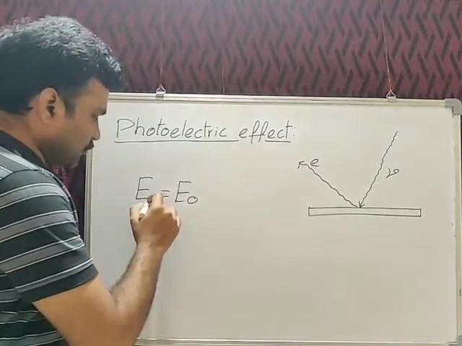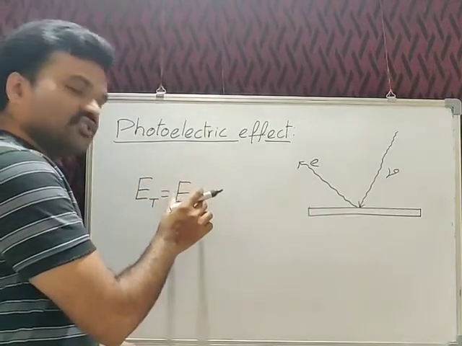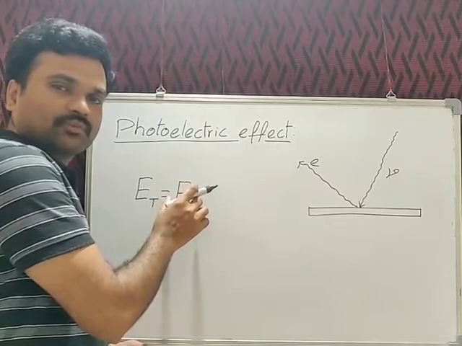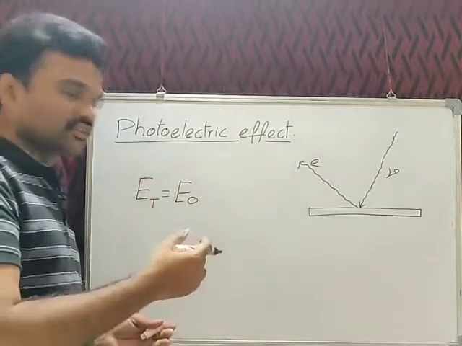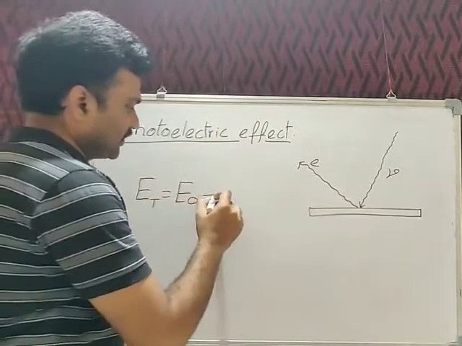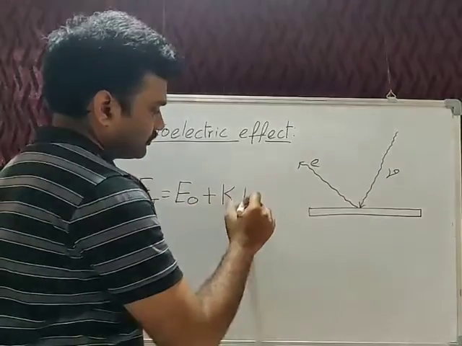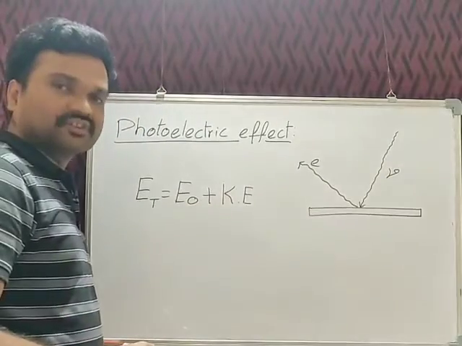Let us consider this as the total energy. Out of the total energy, a certain amount of energy is utilized by the electrons to overcome the nuclear force of attraction and to be ejected out. And the remaining energy will be converted into the kinetic energy of these electrons. That can be represented like this. This we can say is the photoelectric effect equation.